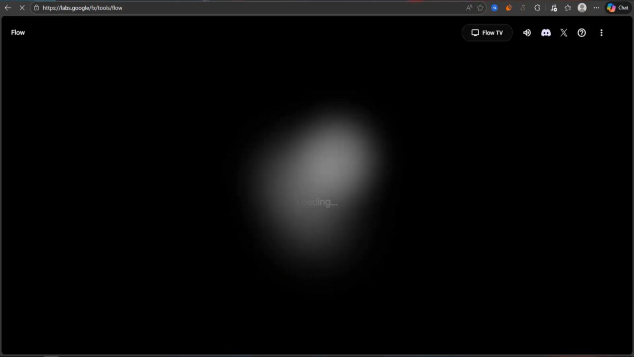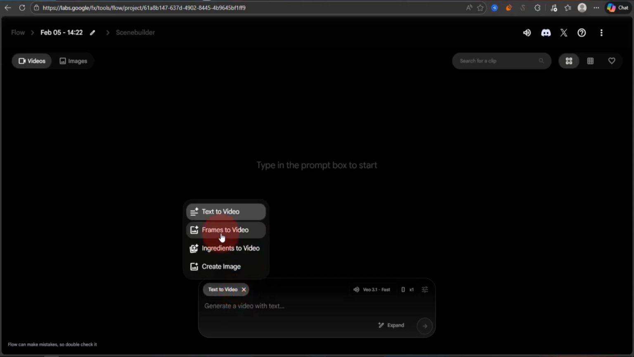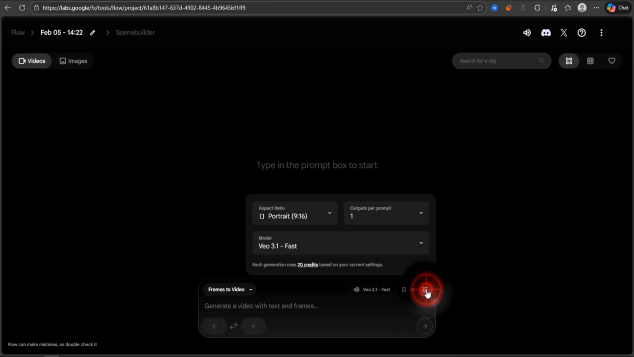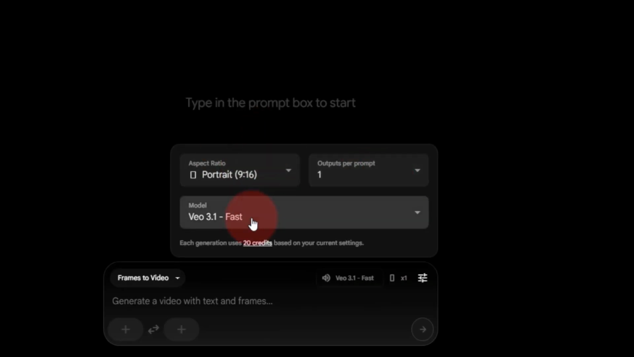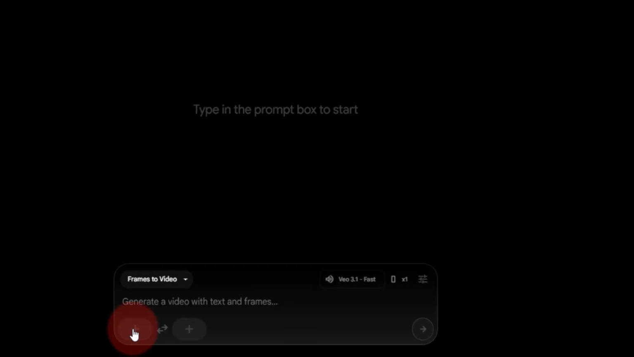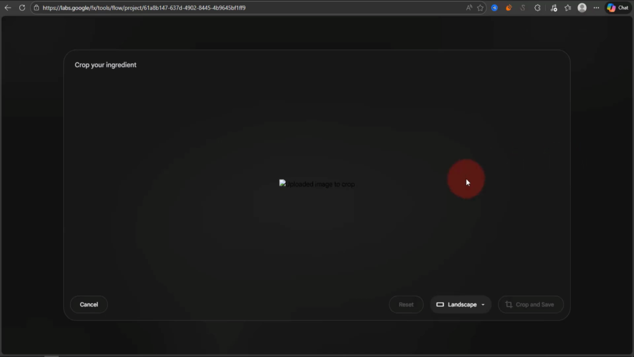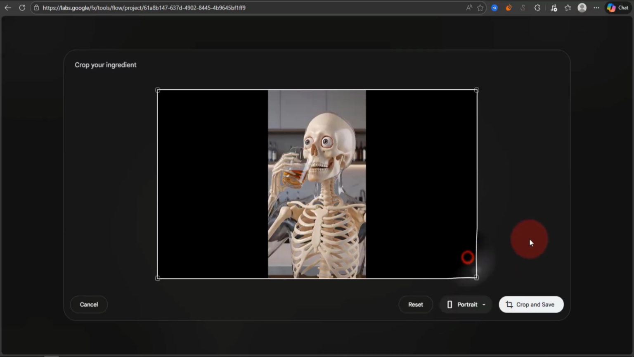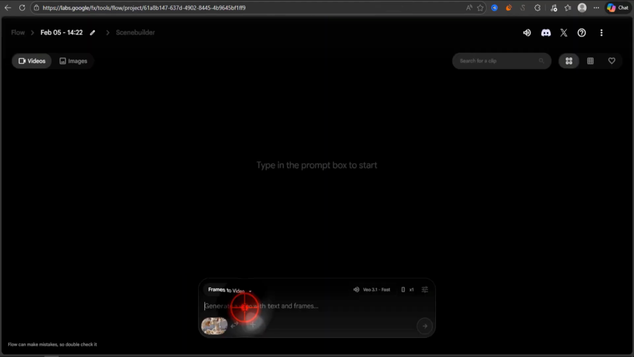Now open Google Flow, then click New Project. Change this option to Frames to Video. Click this option and make sure the aspect ratio is Portrait, output is 1, and the model selected is VEO 3.1, Fast. Now click this plus icon and upload the first image, Scene 1. Now change the size to Portrait, then click Crop and Save. Then copy the Scene 1 video prompt and paste it into Google Flow and hit Generate.